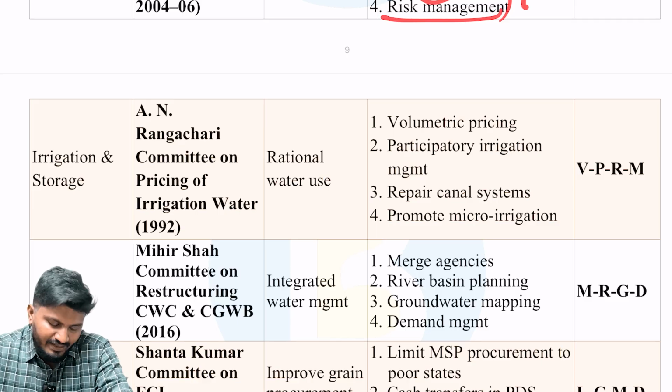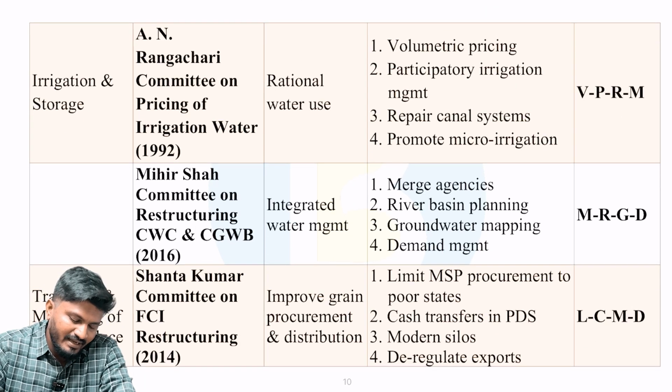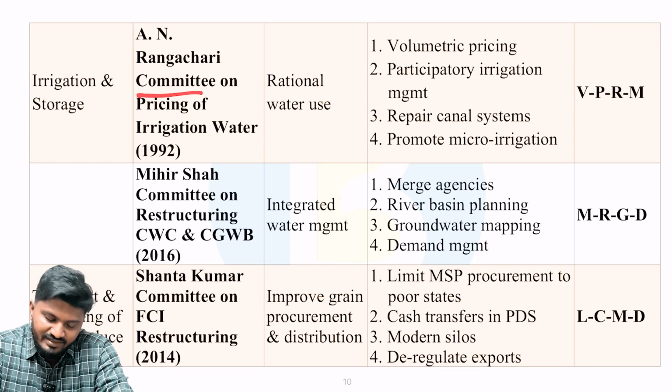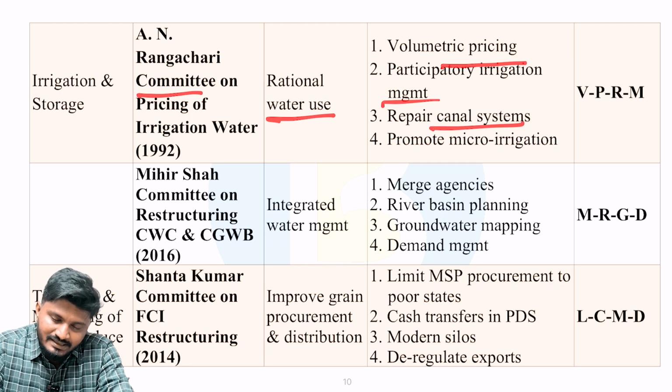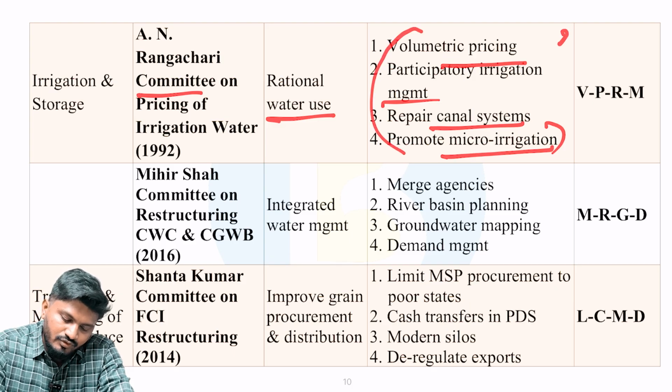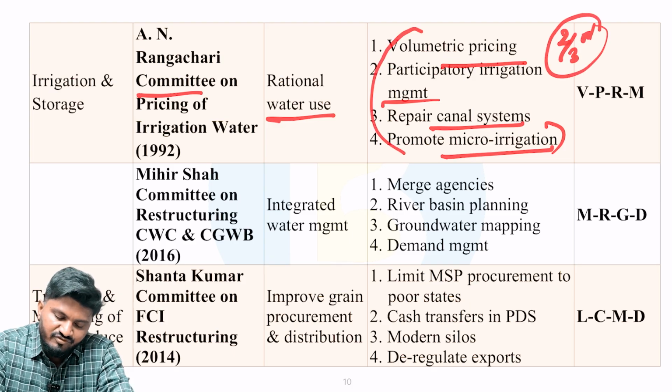Next is with respect to irrigation and storage. Okay, in irrigation and storage, the first important committee is AN Rangachari committee on pricing of irrigation water. Rational water use is the aim of this committee. So the recommendations are volumetric pricing, participatory irrigation management, repair of canal systems, and promoting micro irrigation. Okay, so currently only 2/3 of India is under irrigation. So if you want to bring 100% of India under irrigation and make irrigation more efficient, these recommendations are very relevant even to this day.